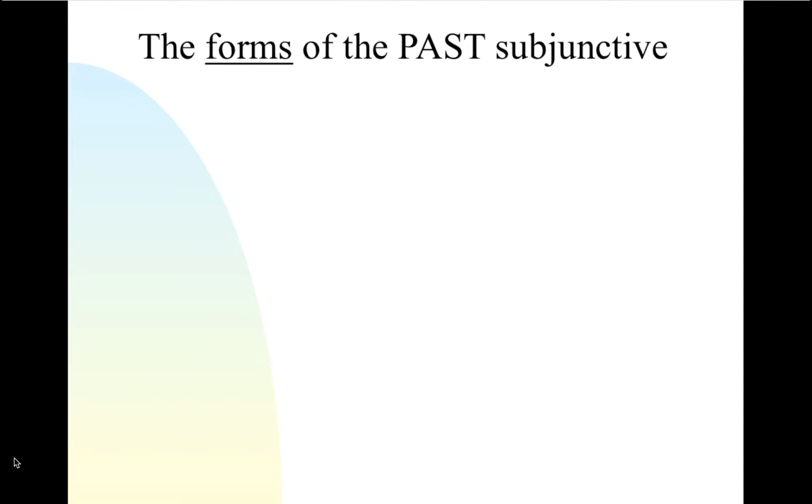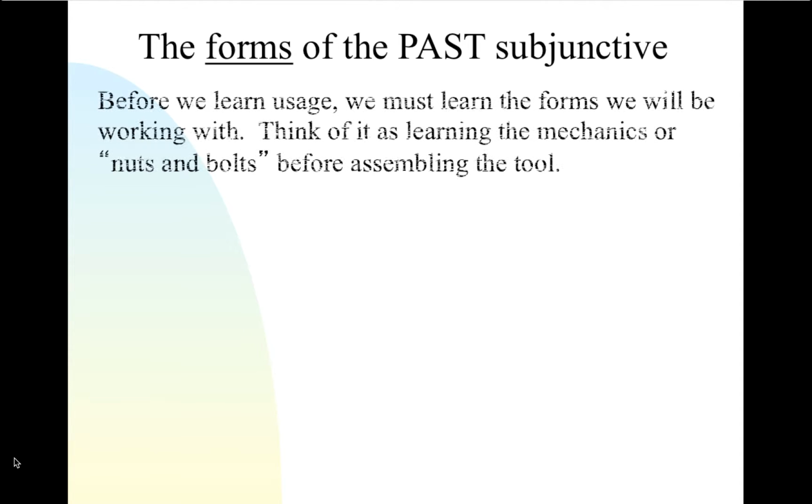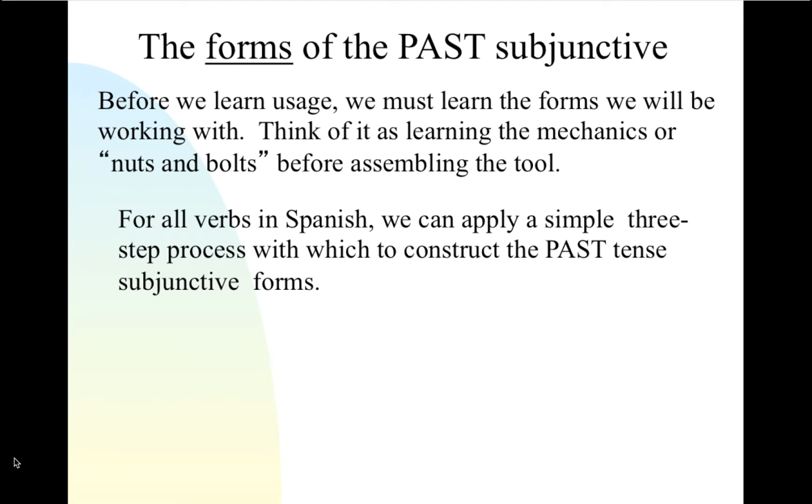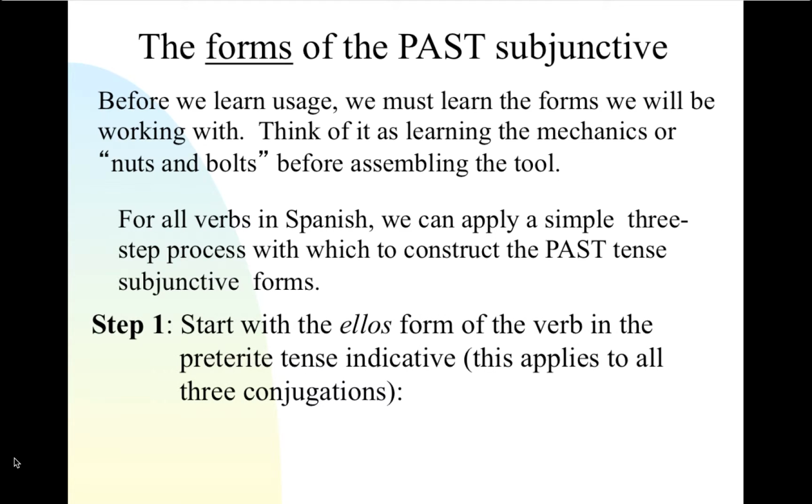The formation of the past tense subjunctive is a somewhat similar 3-step process as it was with the present tense. So let's learn the mechanics before we learn the usage of this, and this is the nuts and bolts that assemble the machine. For all verbs in Spanish, we can apply a simple 3-step process to construct the past tense subjunctive forms. We start with the ellos form of the verb in the preterite tense indicative.